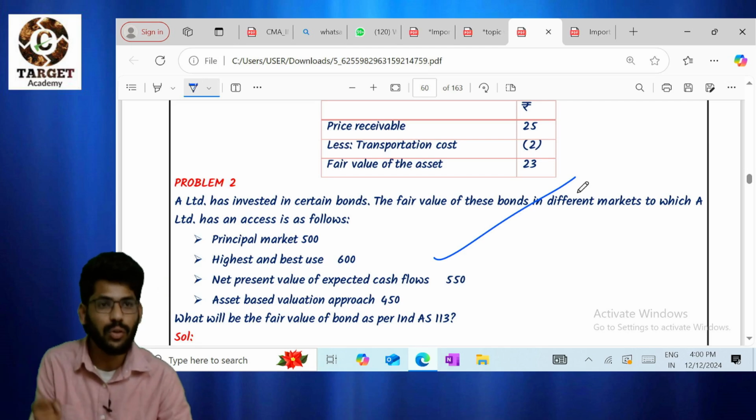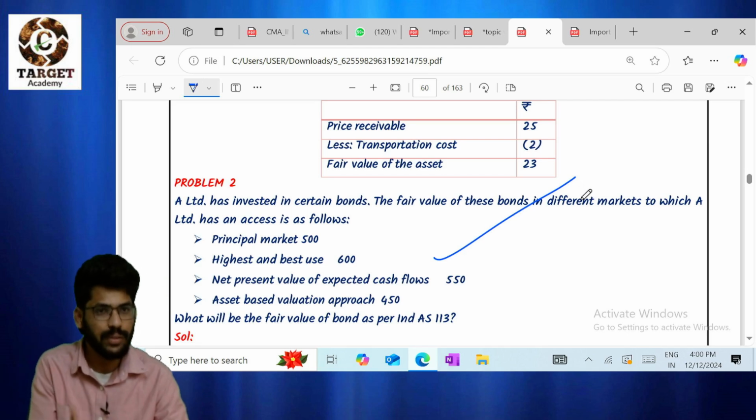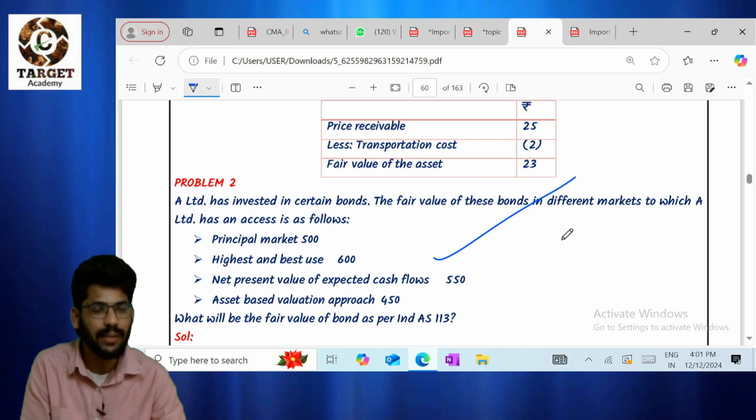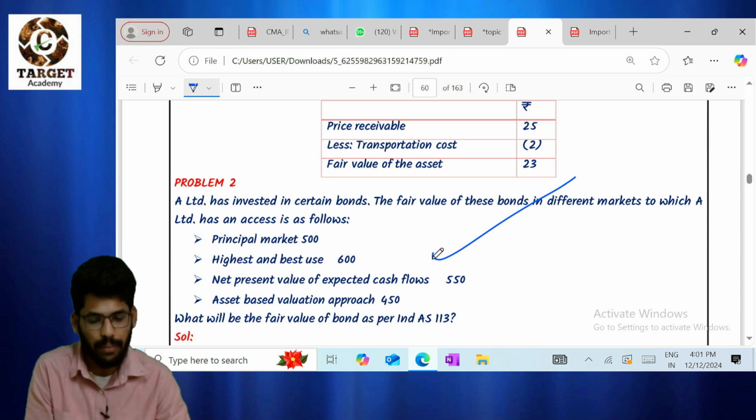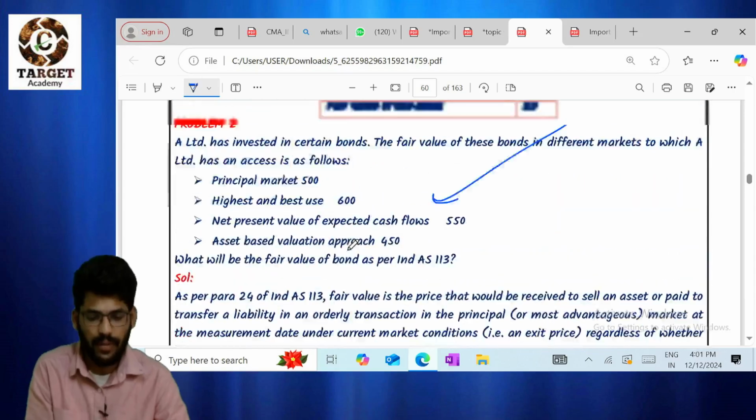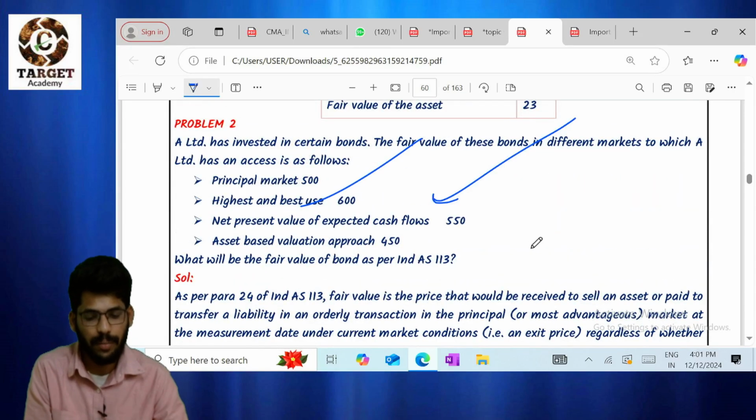In our classroom notes, if you find the 113 notes, you will find one question. Based on market approach and income approach, I have discussed 2 questions. Please go through those questions. Now guys, everyone must watch this video, please. Number 2, please check question number 2 also. Very simple.